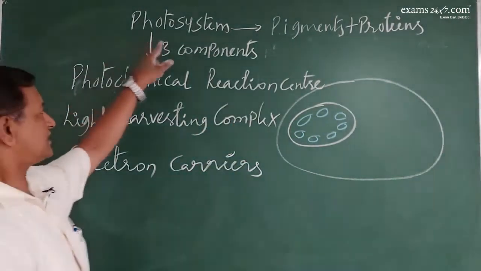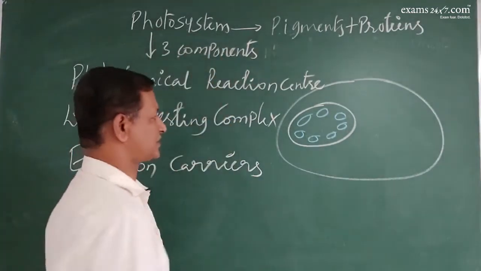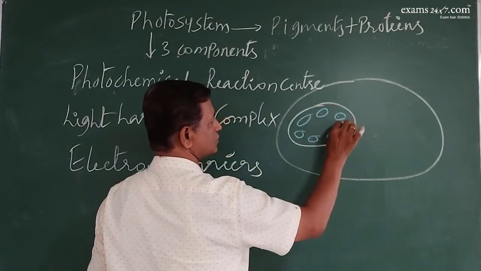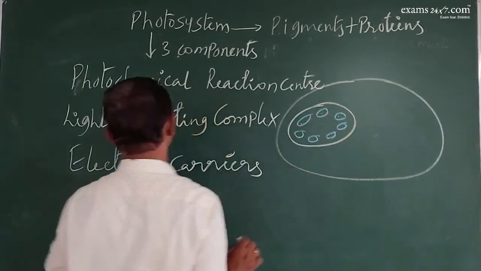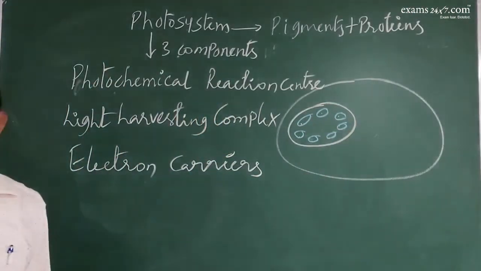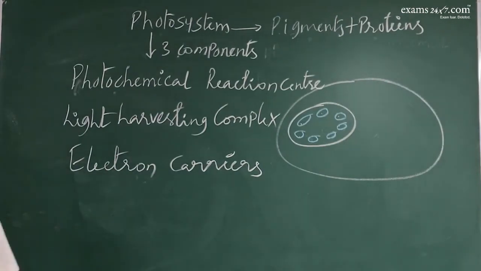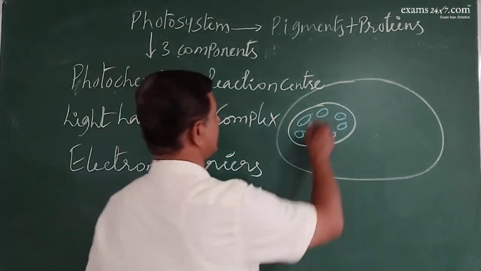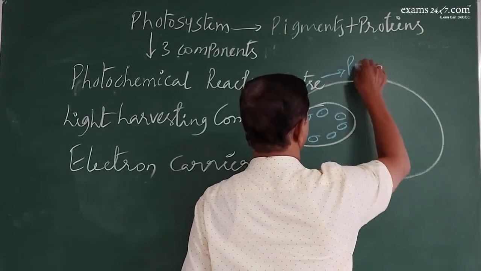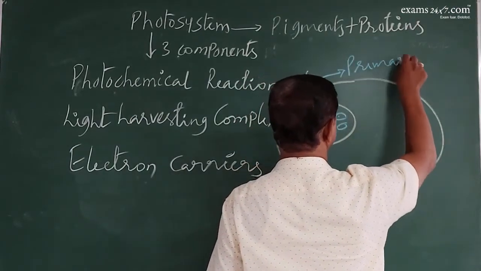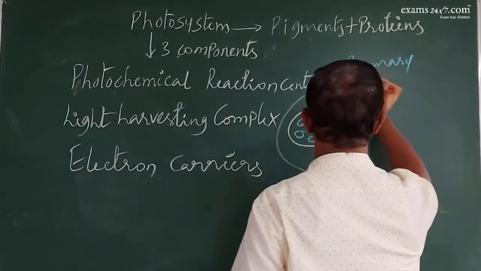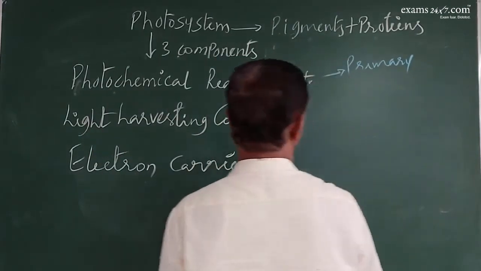These are the three components of each photosystem. This has got three components, this also, this also. So each of the photosystem has all these three components. Okay. What is the difference among all these? Photochemical reaction center is always the primary pigment. Remember, photochemical reaction center is always the primary pigment.